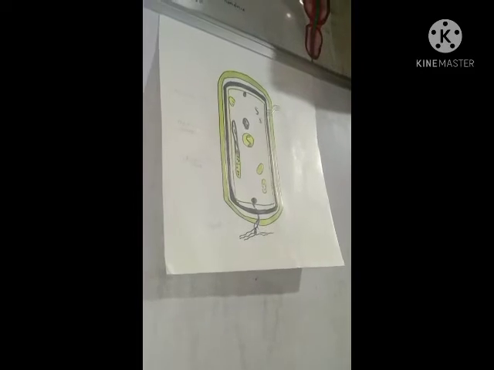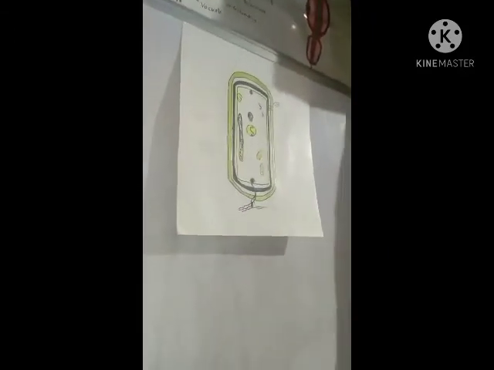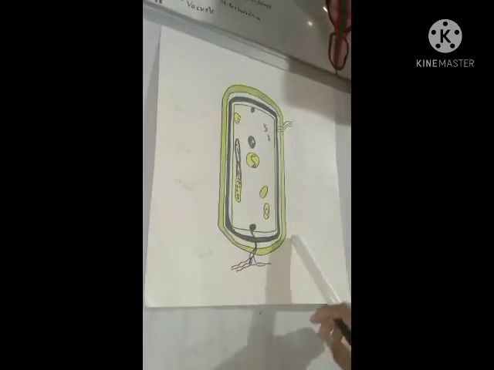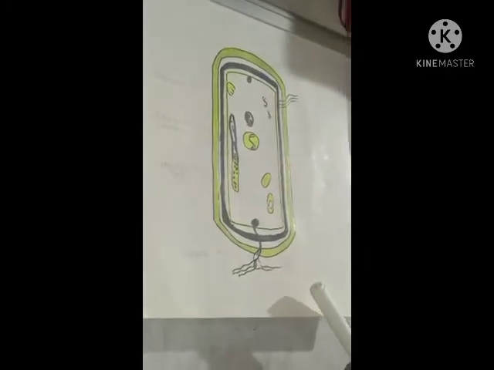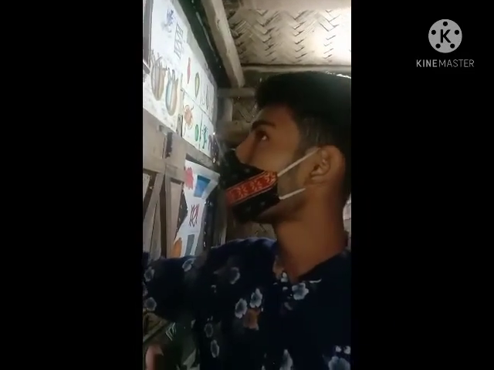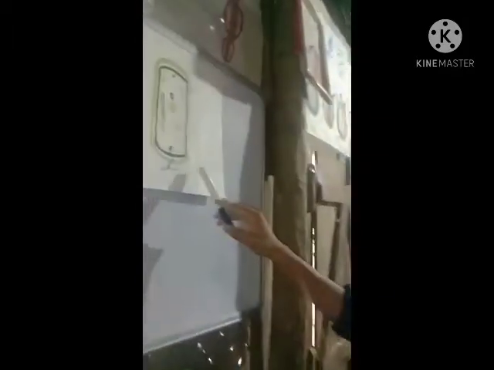Today we will discuss about prokaryotic cells. Prokaryotic cells are found in algae, blue-green algae, and bacteria cells. Prokaryotic cell is made up of three layers. First of all, there is capsule. Capsule is thick, non-living, and made up of polysaccharide. After the capsule, cell wall is present. Cell wall is thick, non-living, and made up of peptidoglycan.